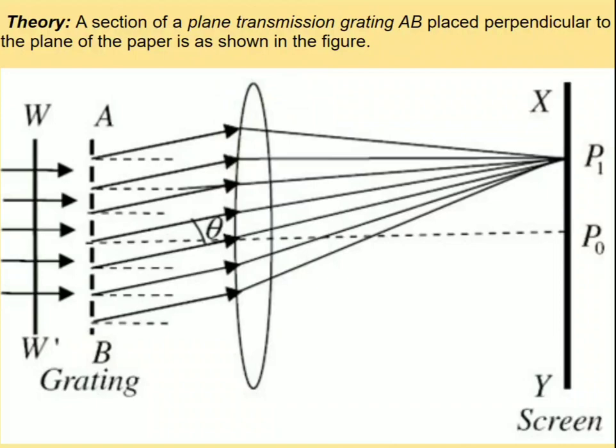For clarification, we did not write the position of P naught because a number of waves are emitted, as there are N slits. The light rays emitted after the obstacle meet at a point P naught. There is no bending of light rays, so automatically the intensity at P naught is very high. It indicates the central maxima or principal maxima position.